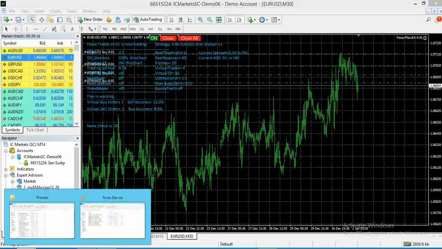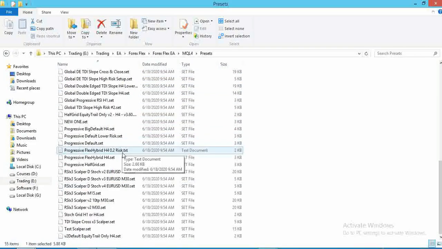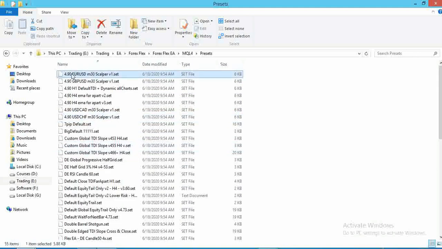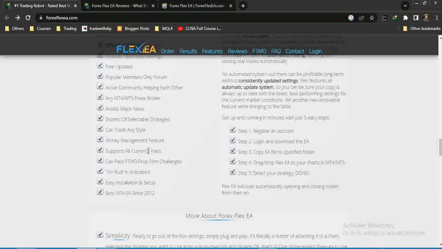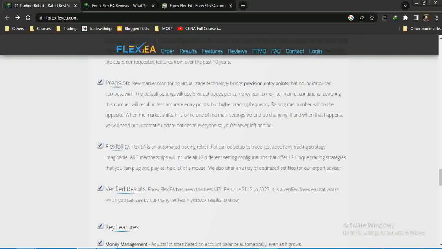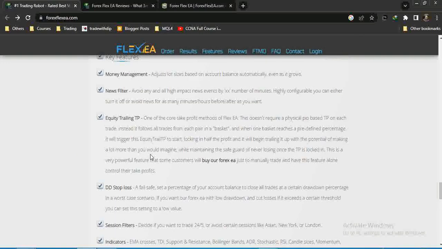You can take it, and you have to use only this preset. If you want, you can test the other presets also, but I backtested this preset only. You can use this preset, or you can make your own preset. There are a lot of things you can investigate here. You can give your time, and you get a good preset, and you earn money from Forex, because Forex is not only one strategy. It is like a home for so many strategies. So whatever your strategy is, you can make that into